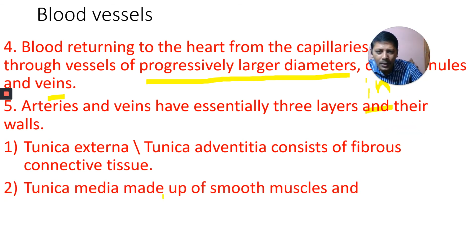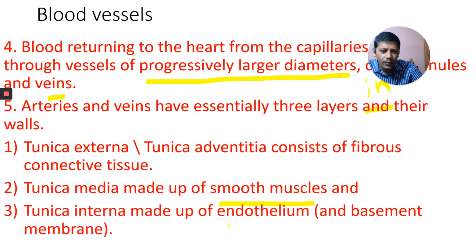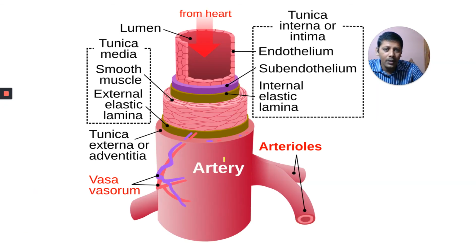Tunica media is made up of smooth muscle, and tunica interna is made up of endothelium and basement membrane. The three layers are tunica externa, tunica media, tunica interna.